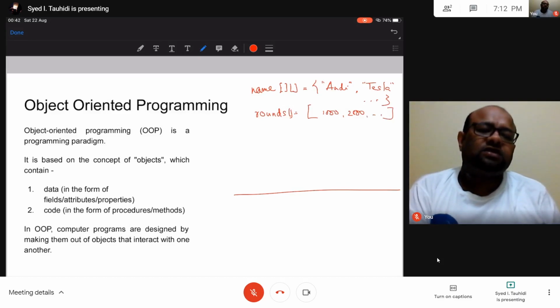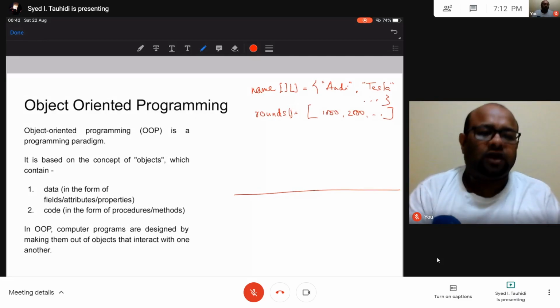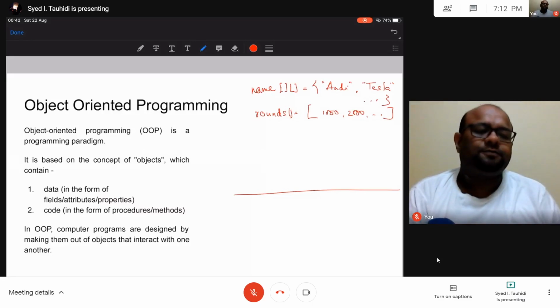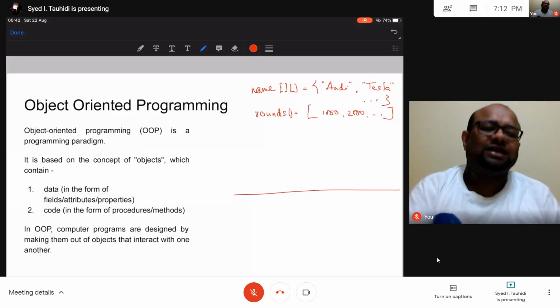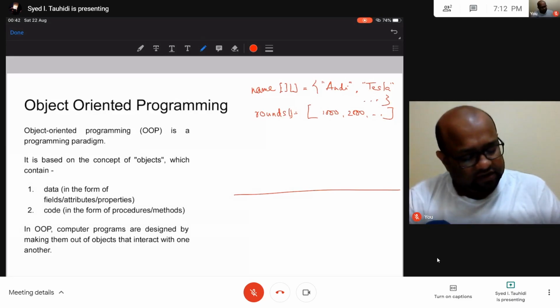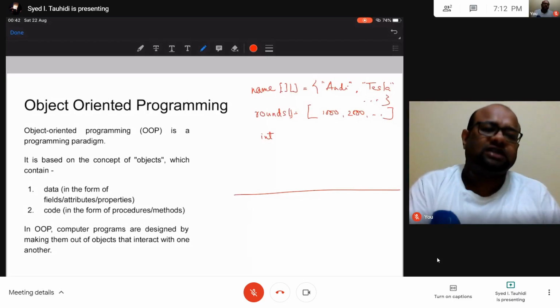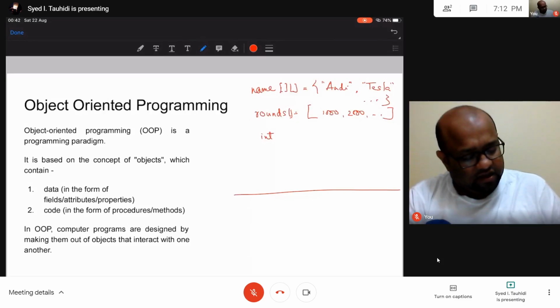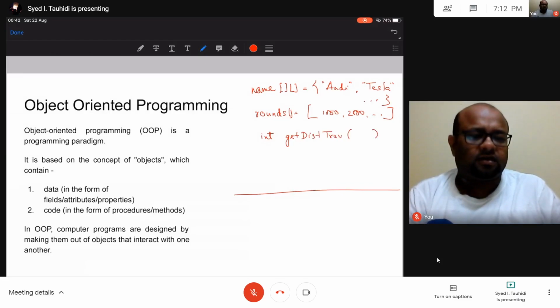Now I will need some function in order to get this value, right? How many times the wheels have rotated. I have to convert this into the distance that the car has traveled. So I will need some sort of a function that is going to return an integer telling me how much distance the car has traveled. Okay, get distance travel, and I have to specify the car that I am interested in.